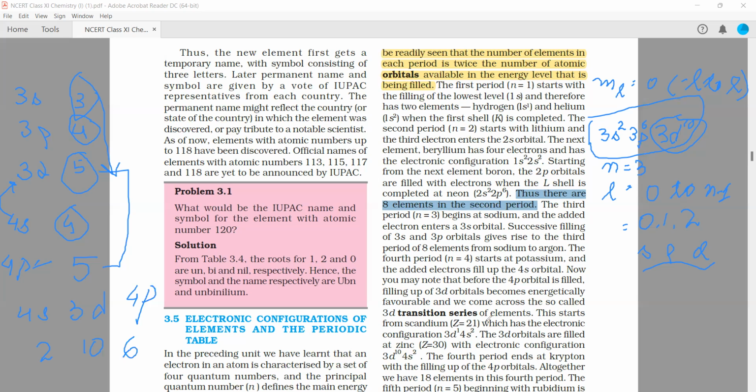This starts with scandium, Z equals 21, which has the electronic configuration 3d1 4s2. The 3d orbitals are filled at zinc, Z equals 30, with electronic configuration 3d10 4s2. Now 4p will be filled. So the fourth period ends with krypton with the filling of the 4p orbitals. I already told you how you know which orbital will fill first.